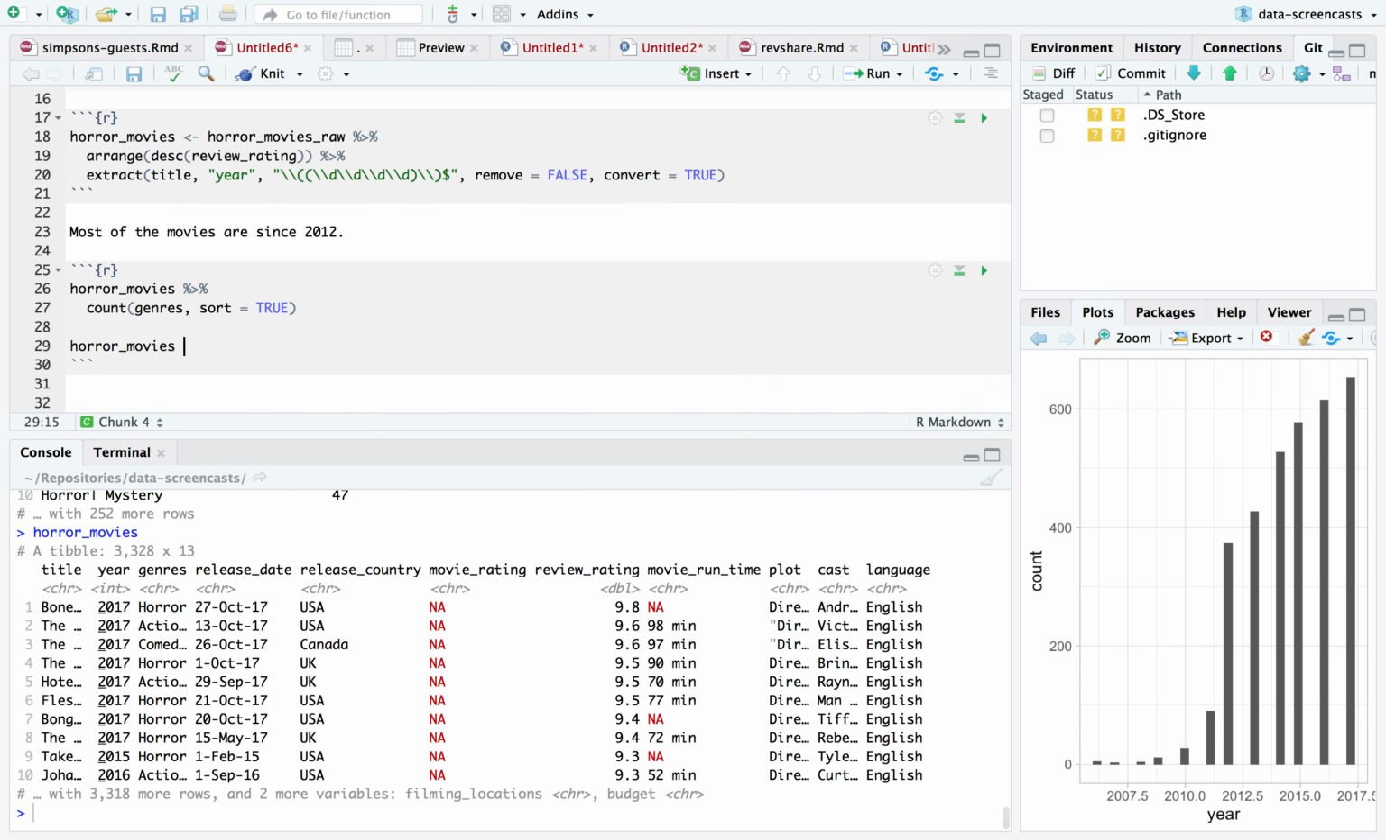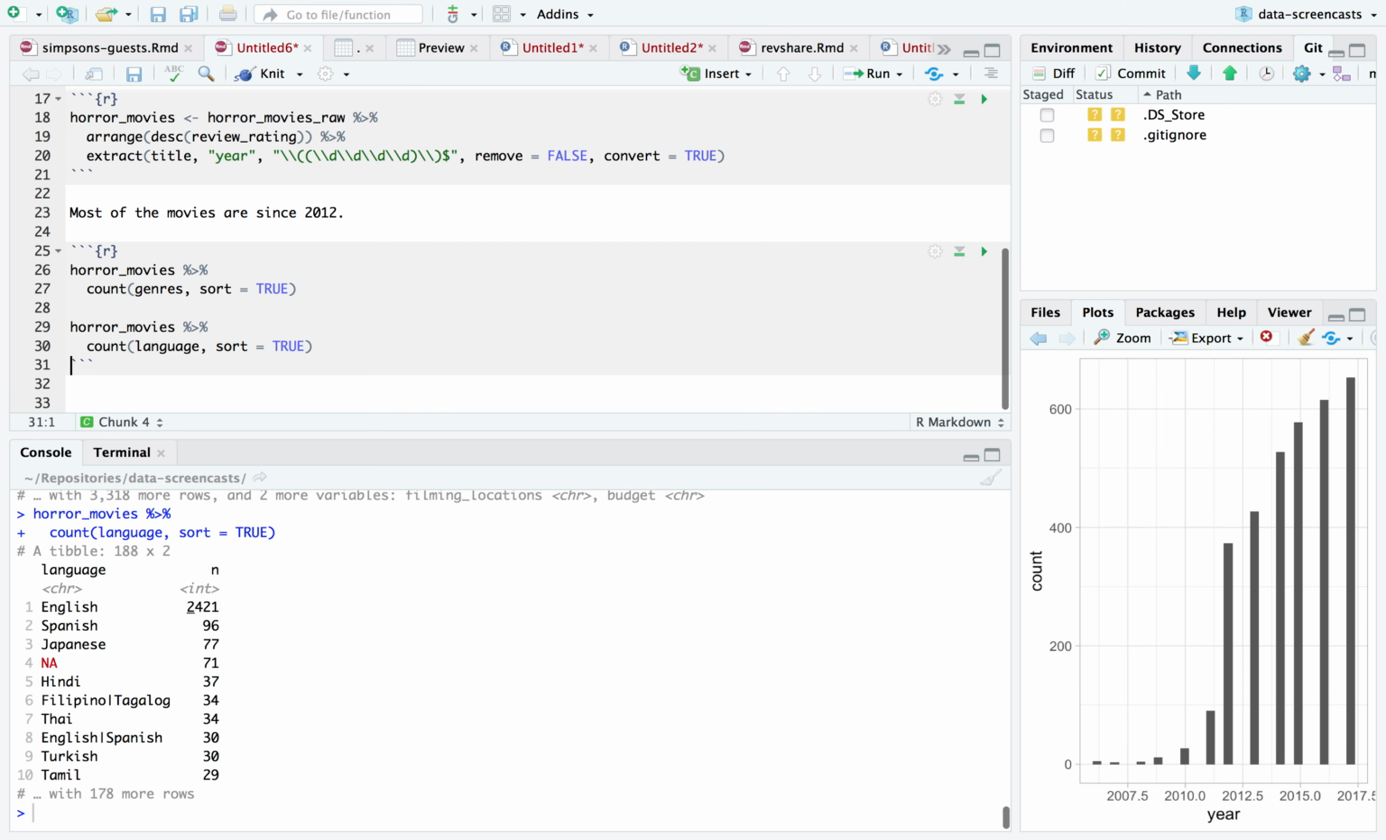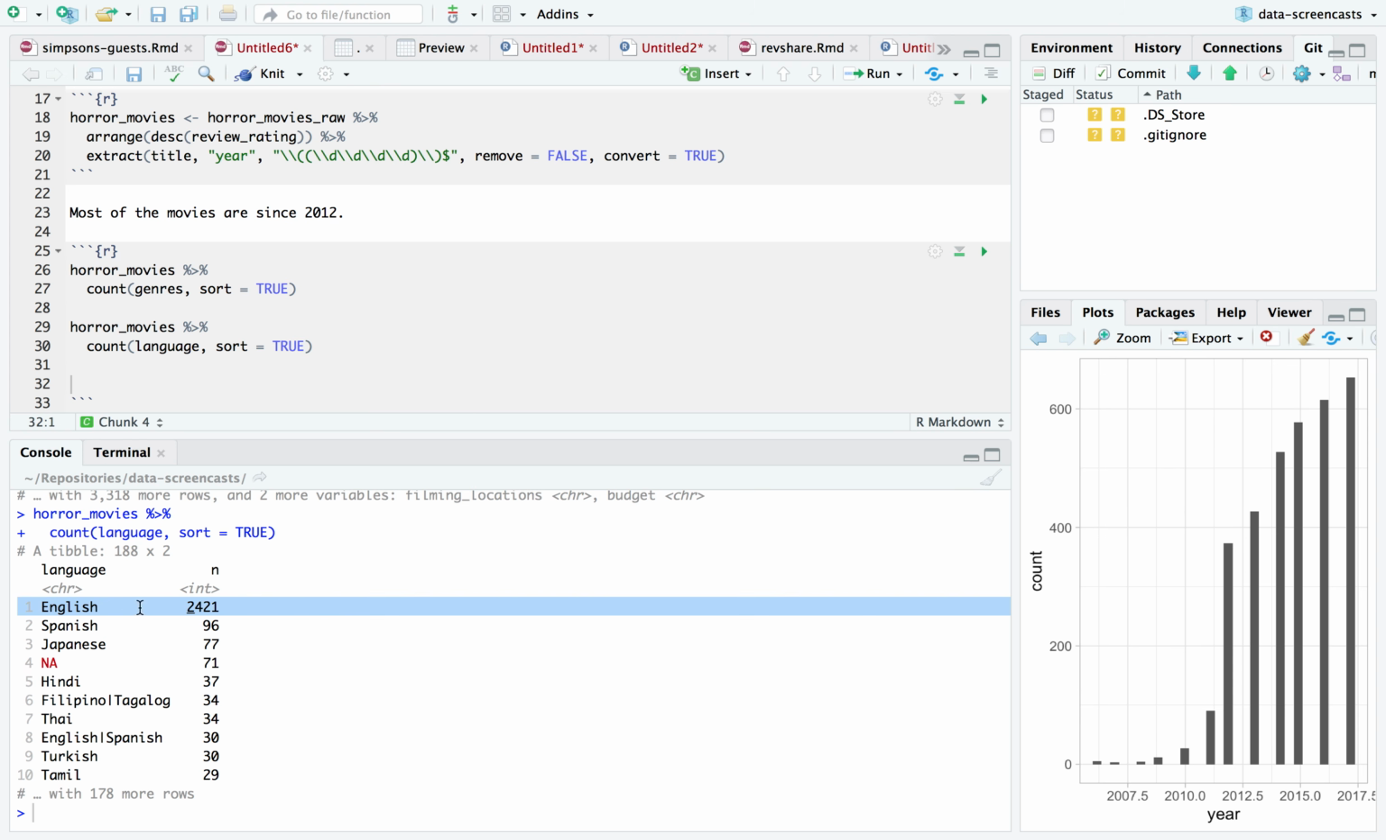But here we go. What else do I have? It's interesting. I have a plot, and I have a language. Most of them are English, so I don't think I can do all that much with language, just because such a vast majority are English, and then, well, there's a number in a couple of other languages. Okay, good to know.